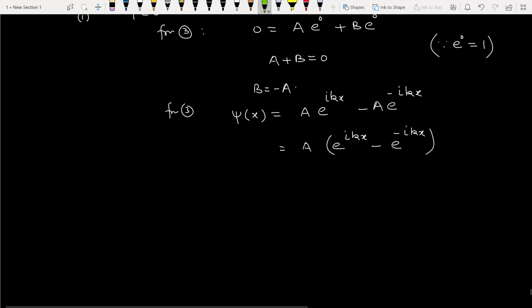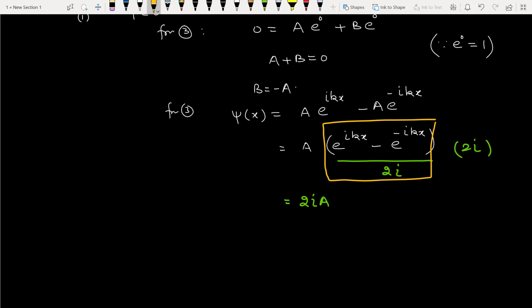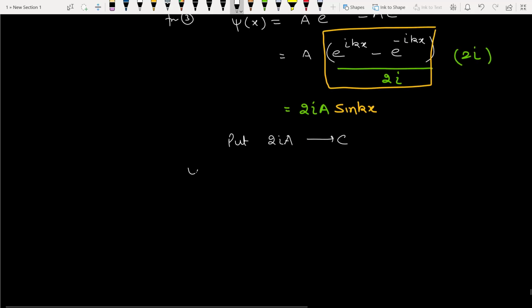If we divide and multiply by 2 iota, this term will be sine kx. So if we put 2 iota A as a new constant C, then the solution becomes C sine kx, and we mark this as equation number 4.